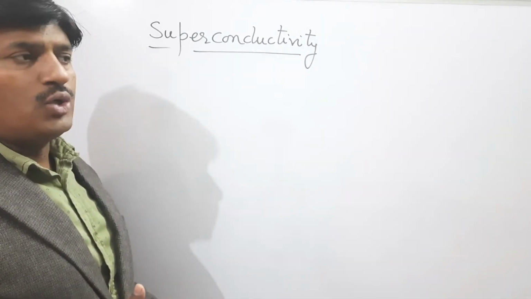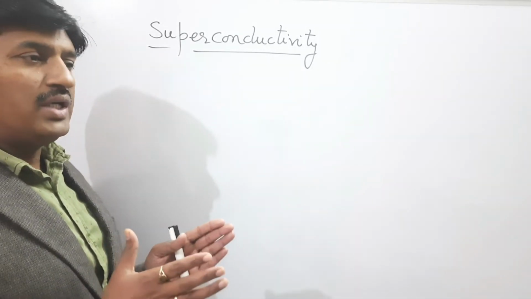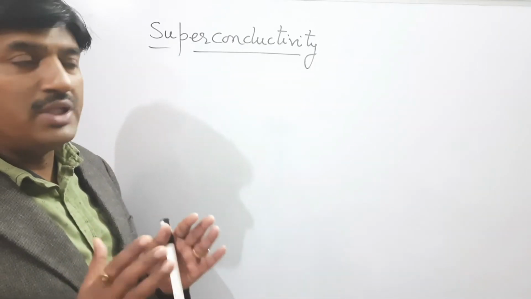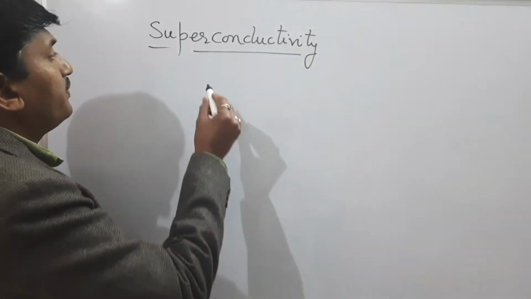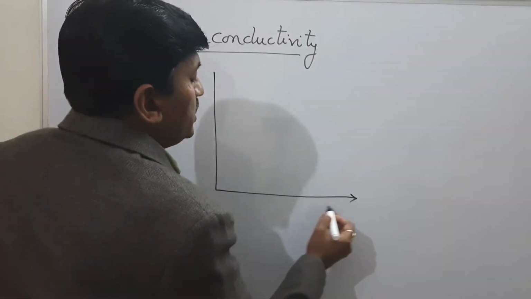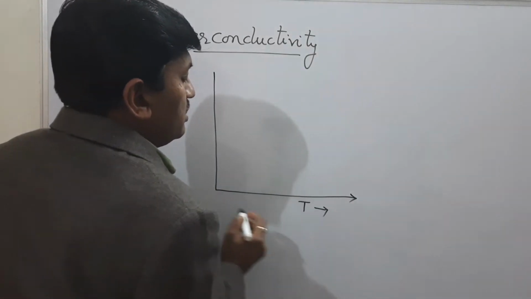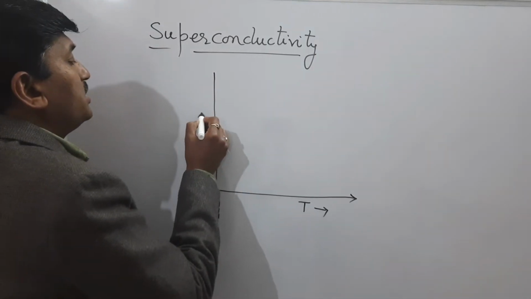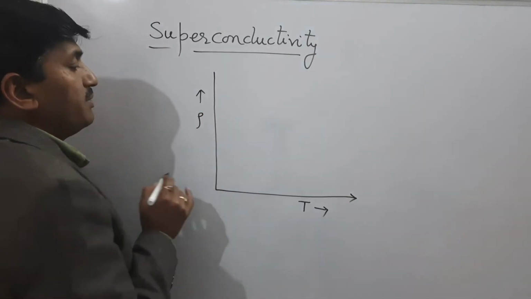If I draw a curve between the resistivity of the material and the temperature of the material, suppose we take temperature in the x direction and resistivity in the y direction.